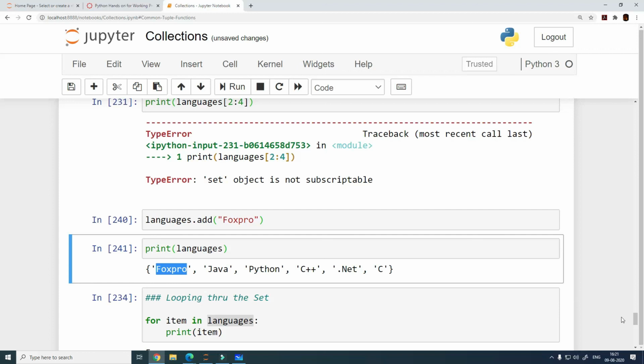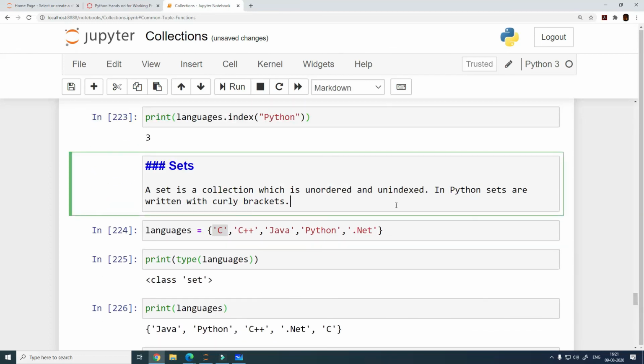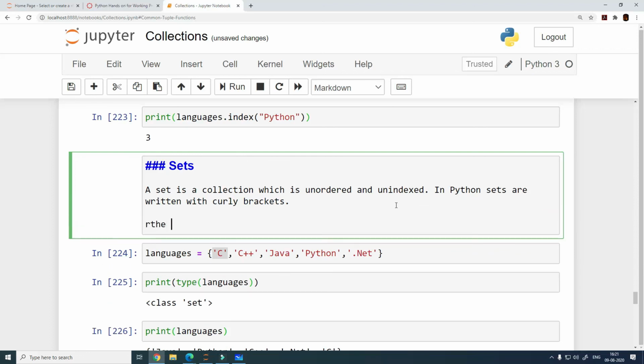One more difference that we have here, and let me add it here: a set contains unique elements. So it cannot contain duplicates.